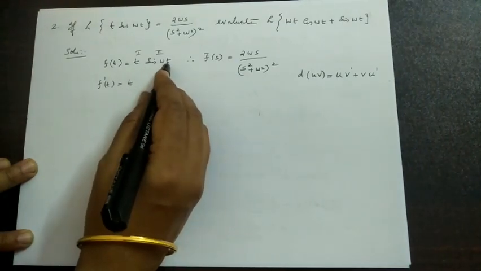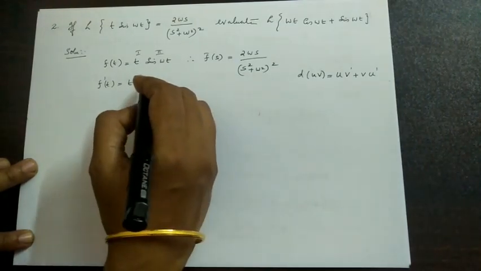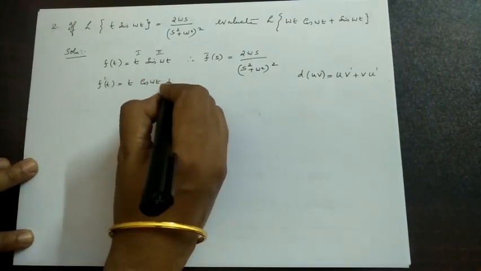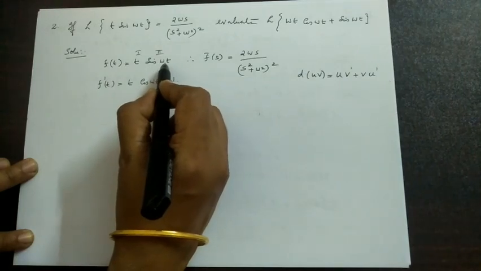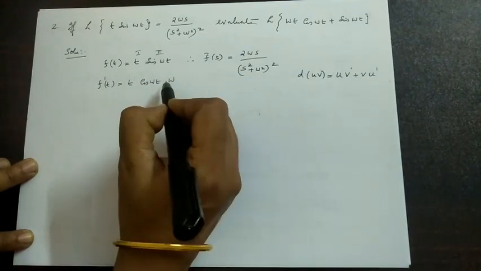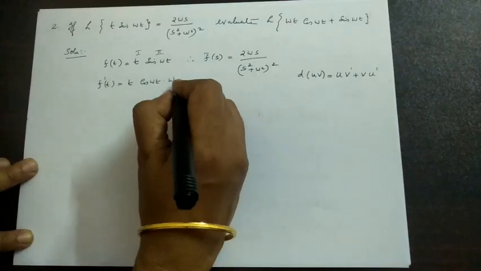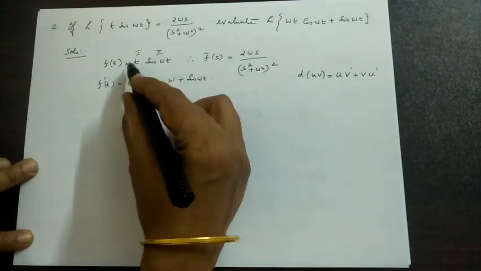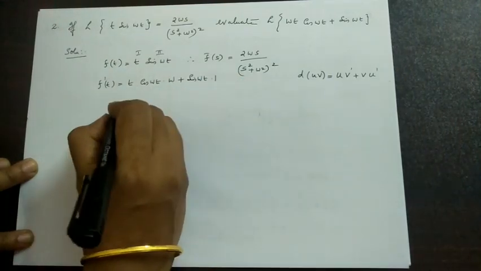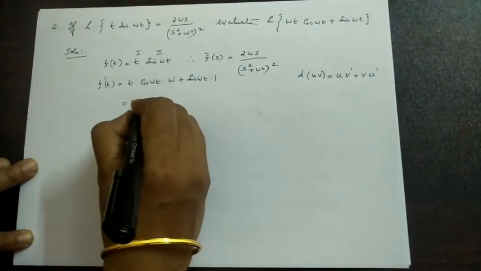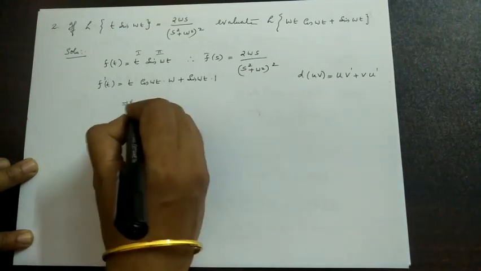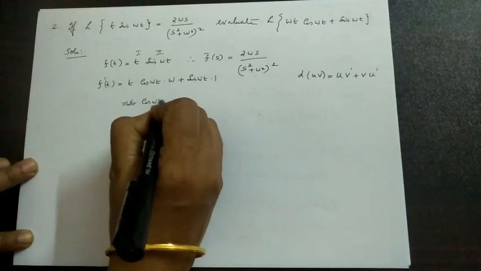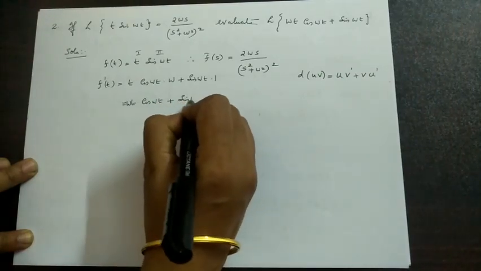T into the derivative of sin omega t, that is cos omega t into omega, since the derivative of omega t with respect to t again becomes omega, plus sin omega t into the derivative of t, which is 1. Therefore, taking omega first, omega t cos omega t plus sin omega t.